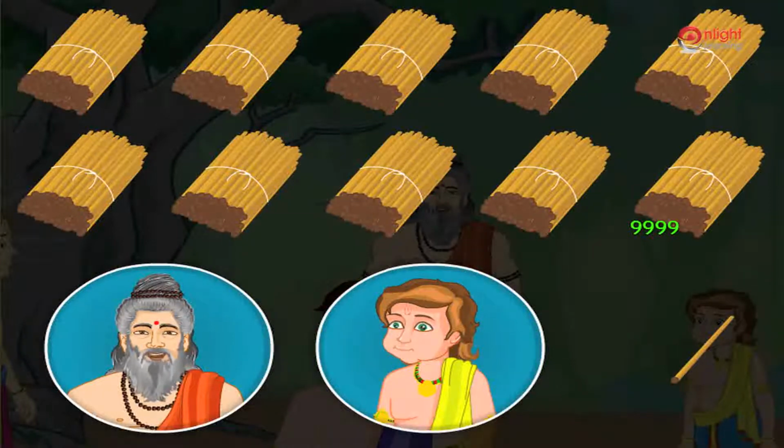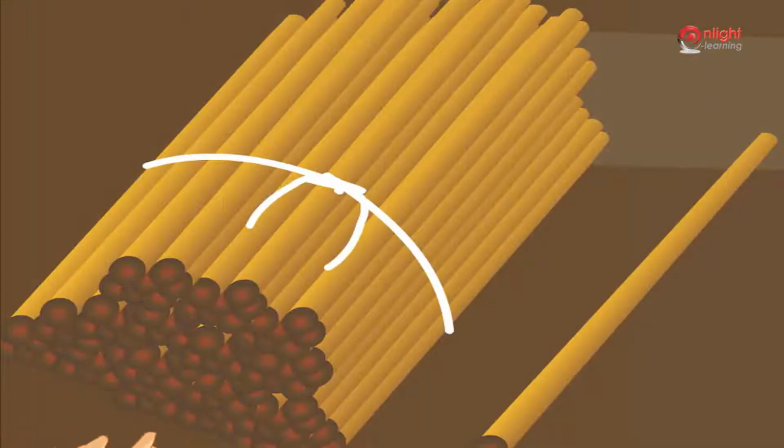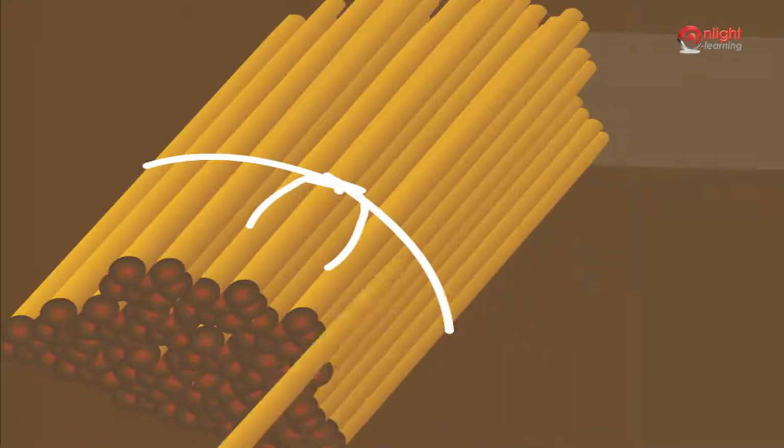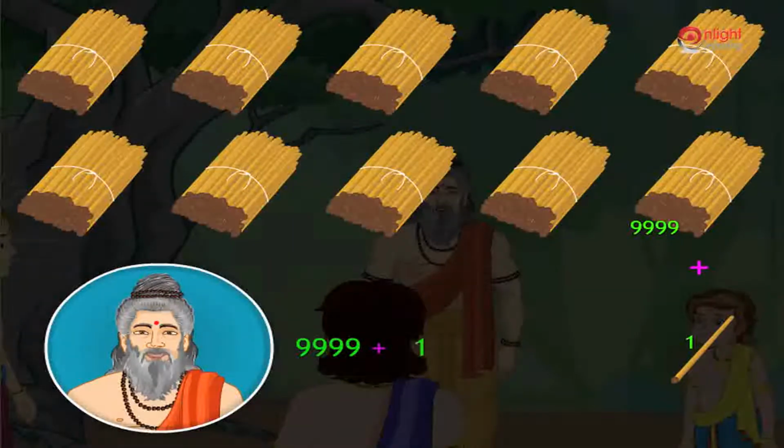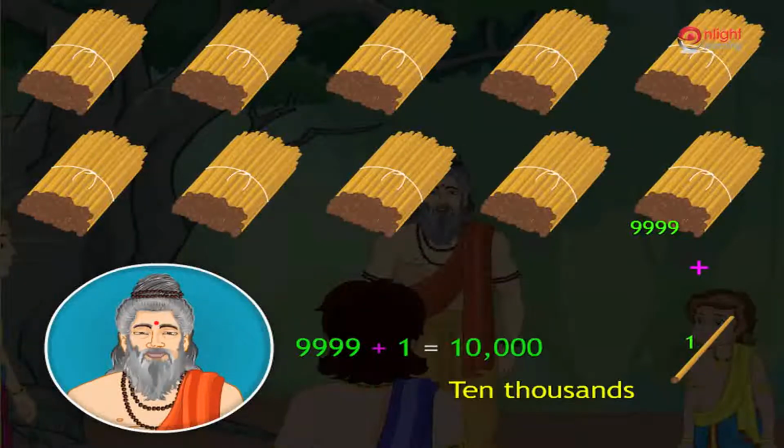The largest 4-digit number is 9,999. Now he added one stick back to the 10th bundle. Now, the number of sticks has increased by 1, and the new number formed is called 10,000.